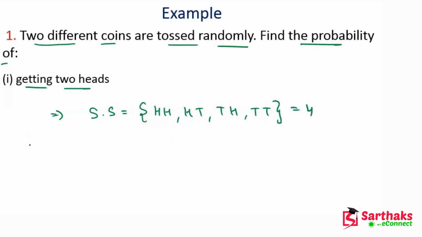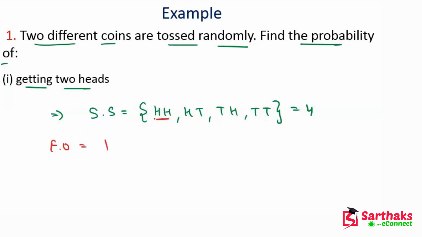Now in this case, getting 2 heads, the favorable outcome is just 1, because the favorable sample point is HH.